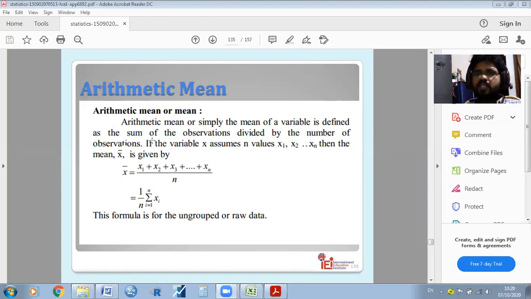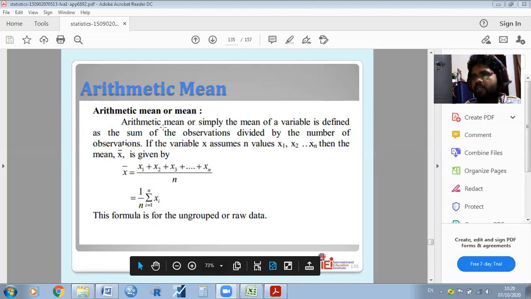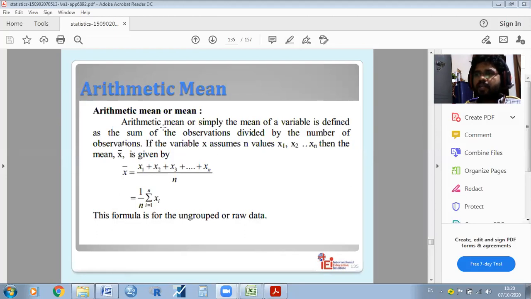For example, if the data is in the individual series, how can we calculate the arithmetic mean, or average, or mean? Again, I'm repeating that arithmetic mean is simply the mean of the variable, defined as the sum of the observations divided by the number of observations. The formula is x bar is equal to sum of x by n, or we can write it like this also: x bar is equal to x1 plus x2 plus x3. Here x1, x2, x3 are the variable values.